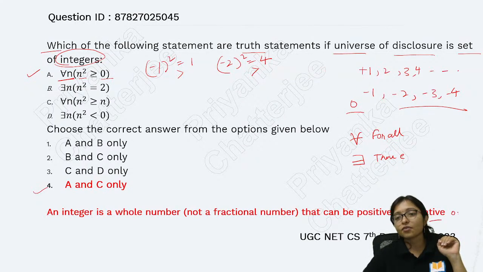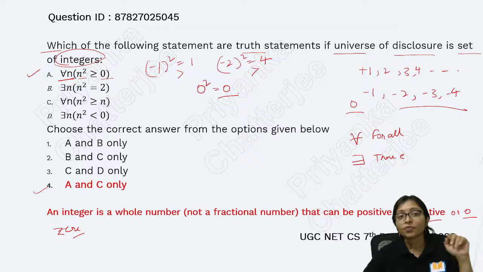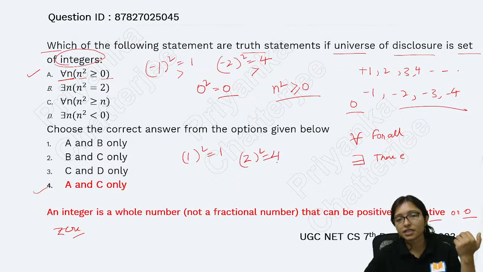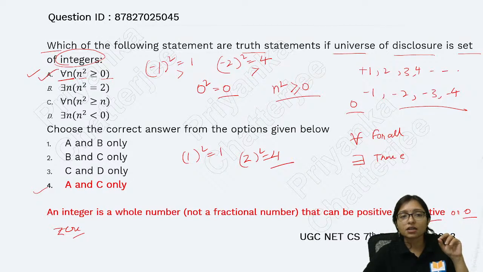Positive, negative or 0, 0 is also an integer. So 0 square is also 0. Any negative number squared is a positive number, and a positive number squared will be positive itself. That's why this statement is definitely true.